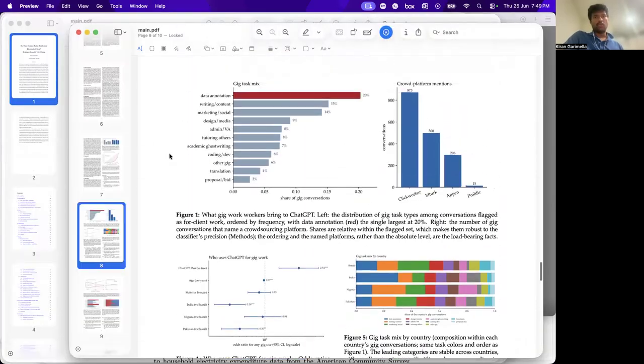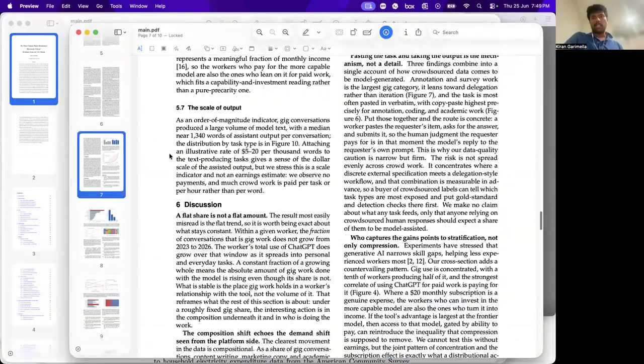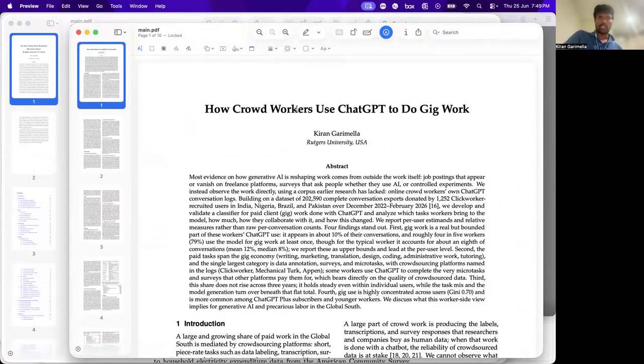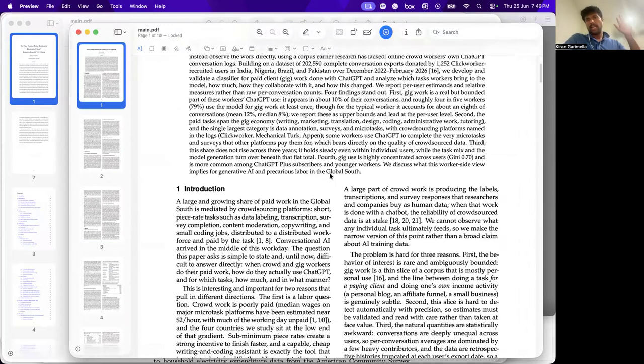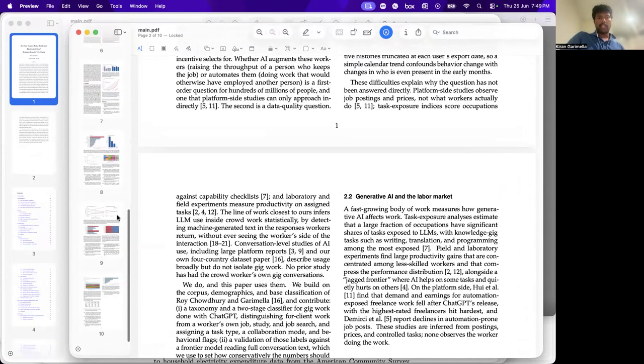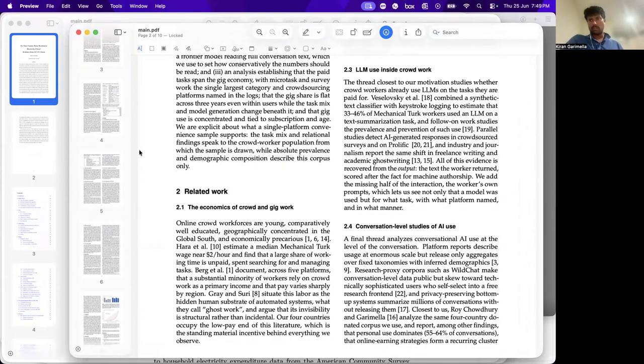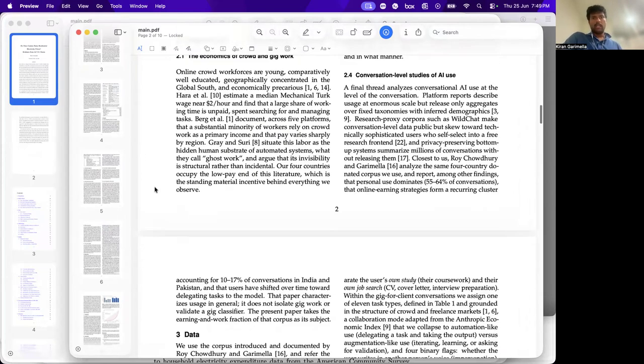So, this is an output from one of these jobs. There are 3 jobs running. One of them is this sort of gig work, like how crowd workers use ChatGPT to do gig work. So end to end, this is a 10-page paper. All of this, all the writing, all the figures, everything was done with Claude Code.